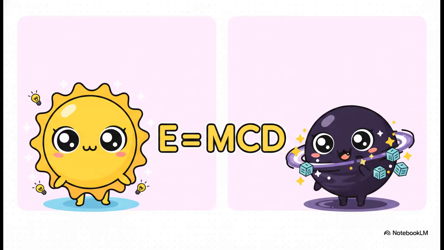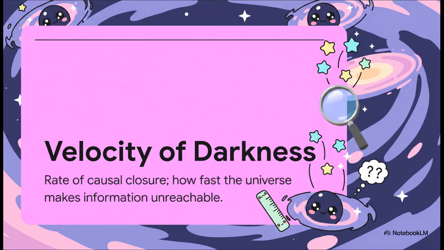He even takes a swing at Einstein's famous equation to address some of the messy fudge factors in modern physics. Stripper argues that E equals mc squared bundles way too much heavy lifting into the speed of light. Instead, he proposes E equals mcd. This basically groups quantum corrections and dark energy into one single variable by separating the speed of light, c, from d, which represents how fast the universe hides information. He calls d the velocity of darkness.